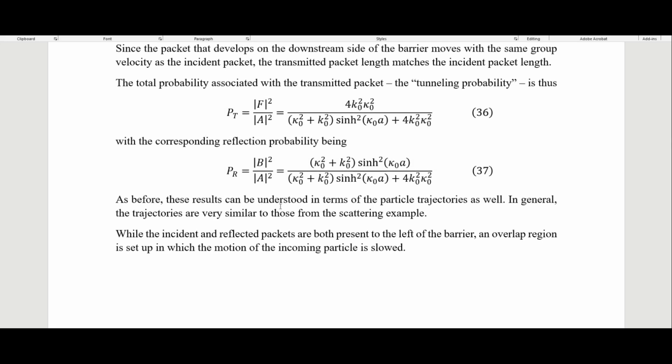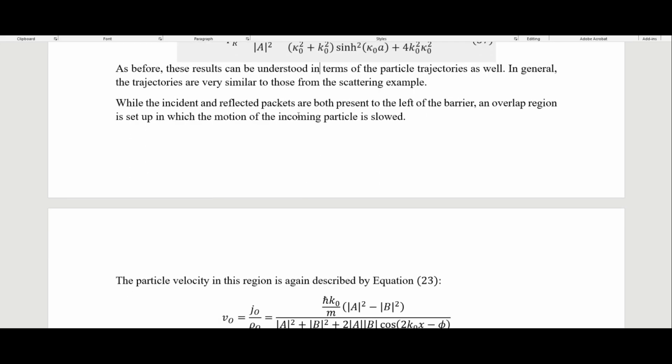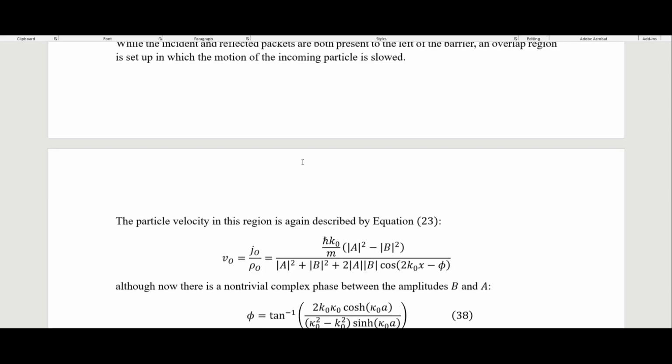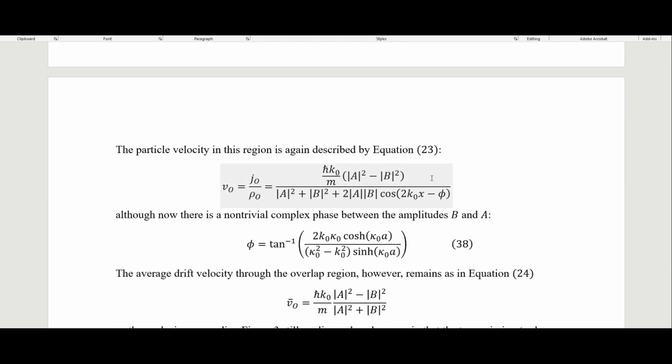So as before, these results can be understood in terms of the particle trajectories as well. In general, the trajectories are very similar to those from the scattering example. While the incident and reflected packets are both present to the left of the barrier, an overlap region is set up in which the motion of the incoming particle is slowed. So just like with the scattering, we get this for our overlap region, where we again have this right here.